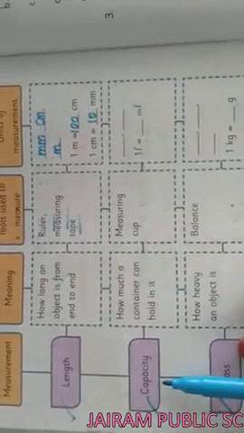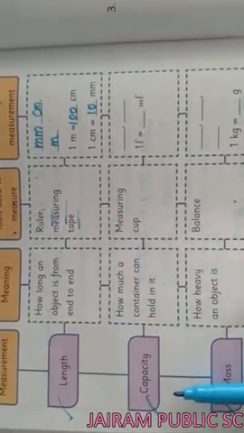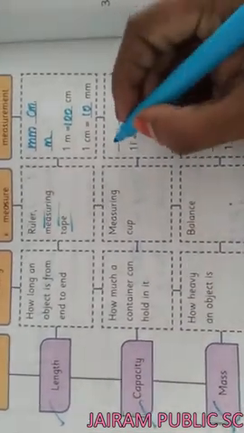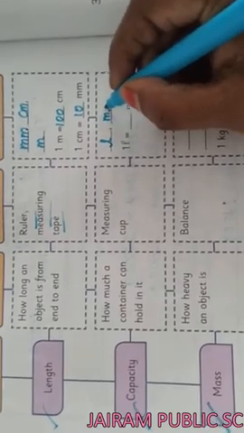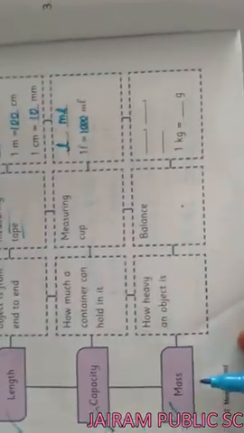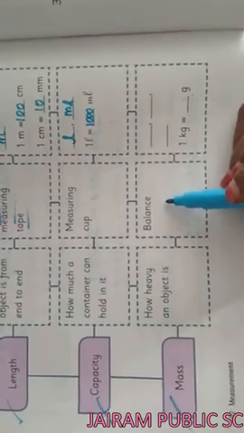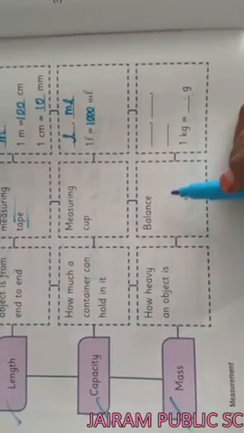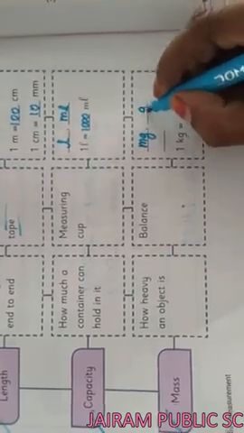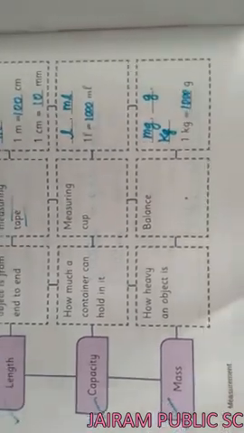Capacity is how much a container can hold. This is the meaning of capacity. The tool we have used here is measuring cups. In this we discussed liter and milliliter. 1 liter is 1000 milliliter. Then mass is how heavy an object is. The measuring tool is the weighing balance. The units are milligram, gram and kilogram. 1 kilogram is 1000 gram.